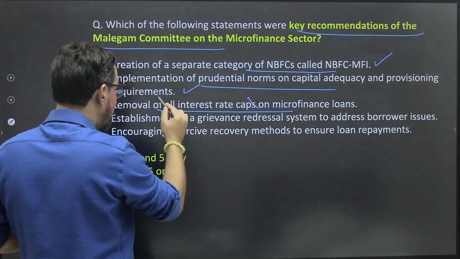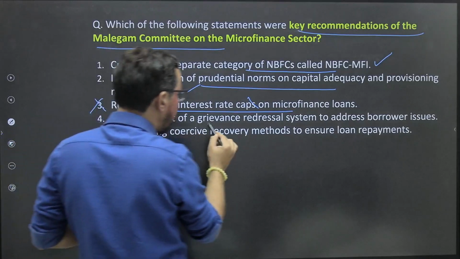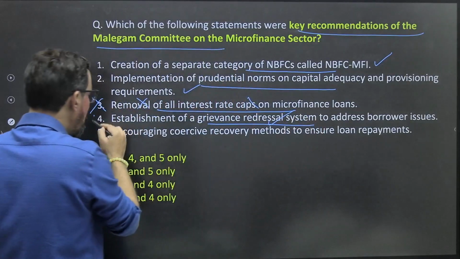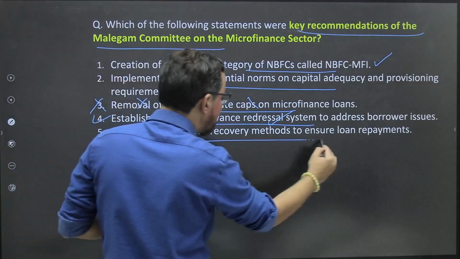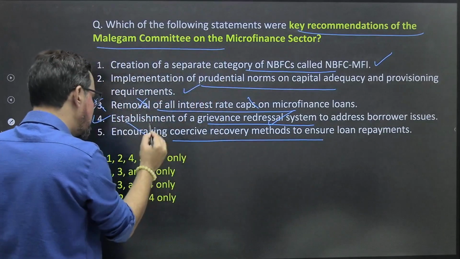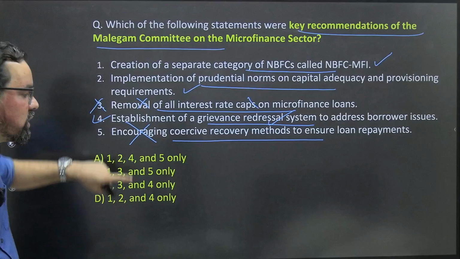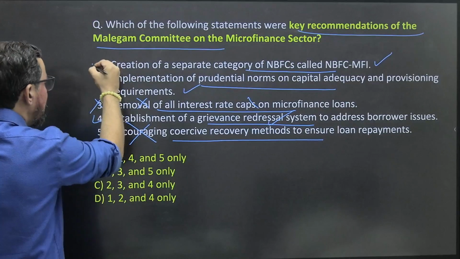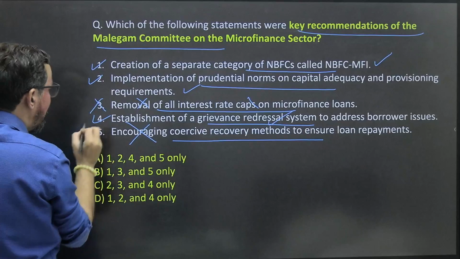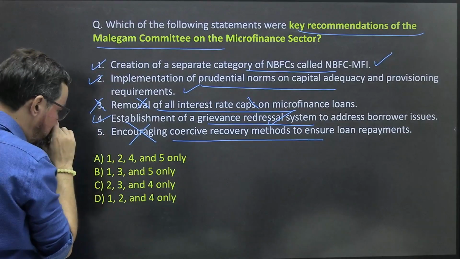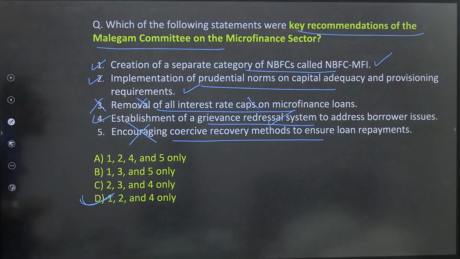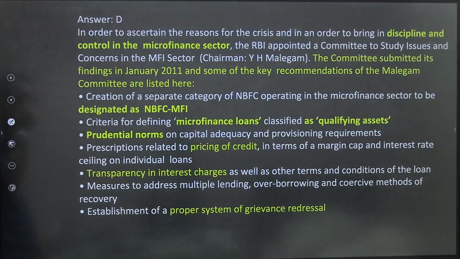Establishment of a grievance redressal system to address borrowers' issues, true. Increasing coercive recovery methods, no. Decreasing them is the right answer. We discussed questions on these just now. So 1, 2 and 4 only, which means option D will be the right answer for this one. So look at this carefully.